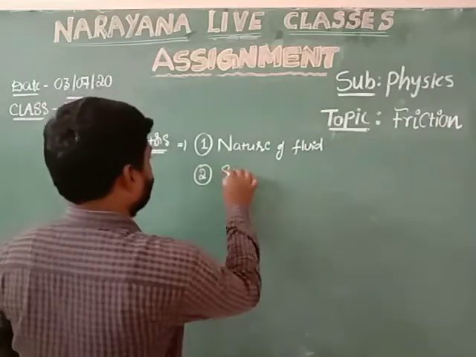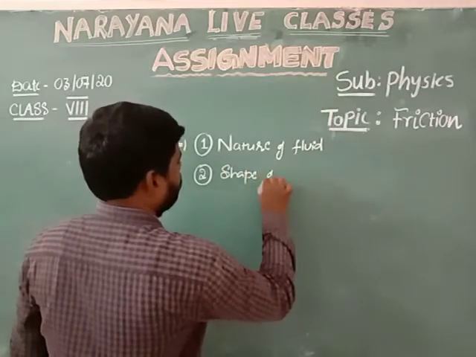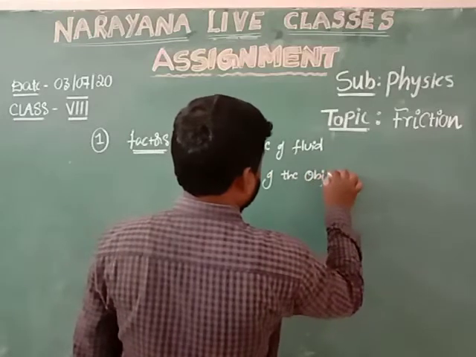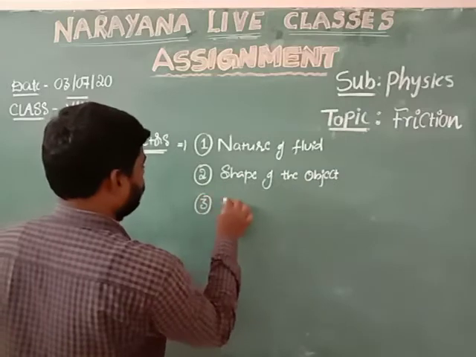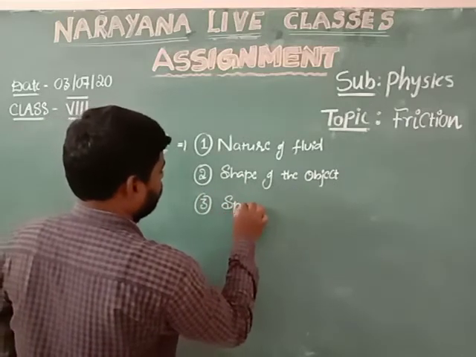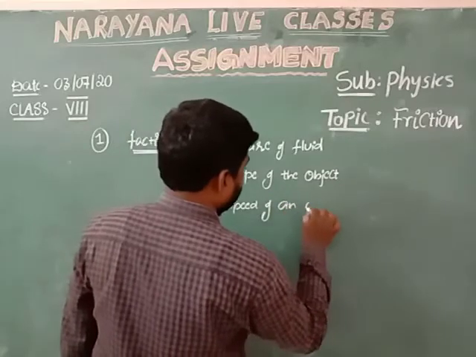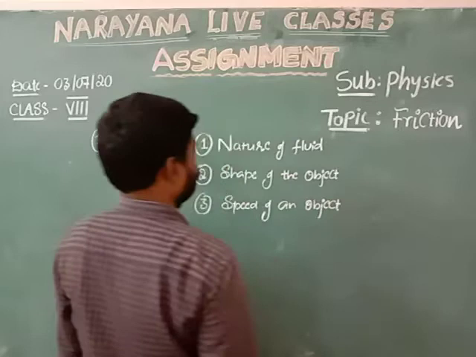Then the shape of the object which is moving in that fluid, and the speed of the object. These are the three factors which influence fluid friction.